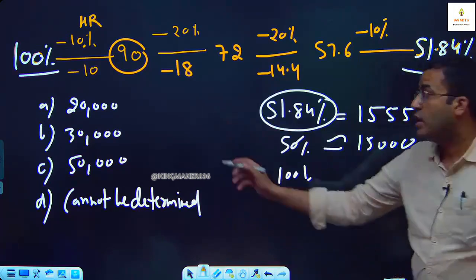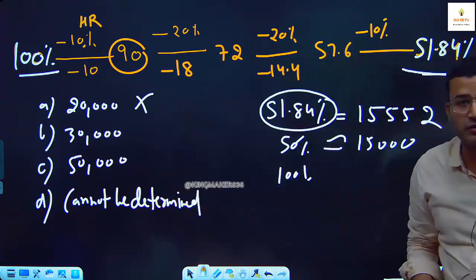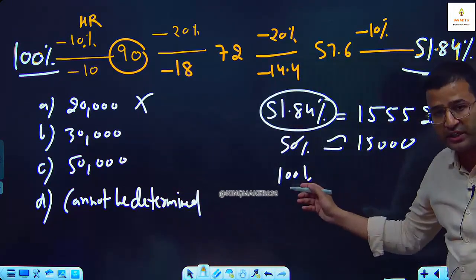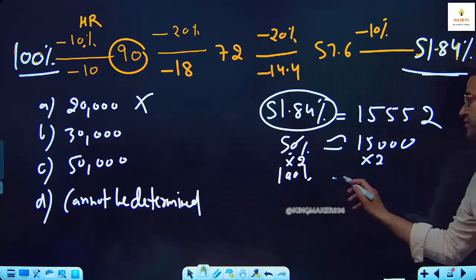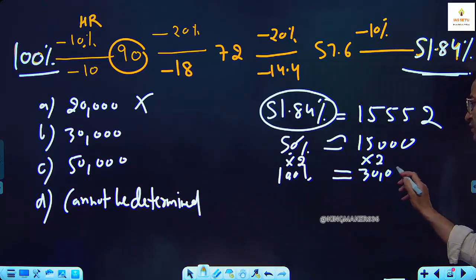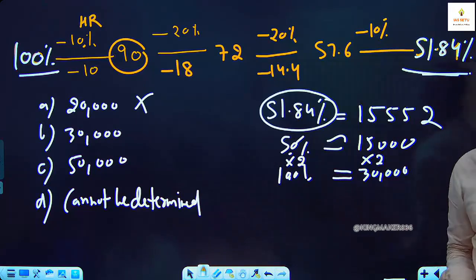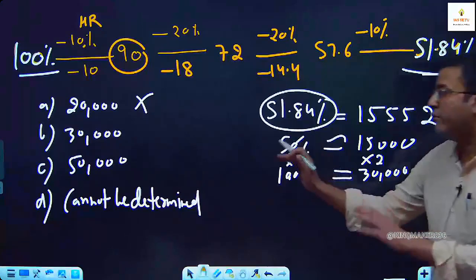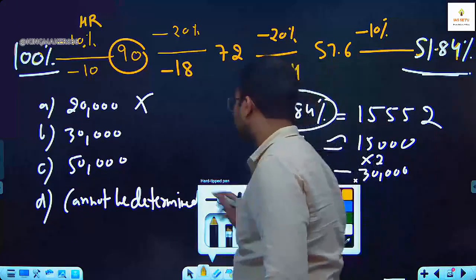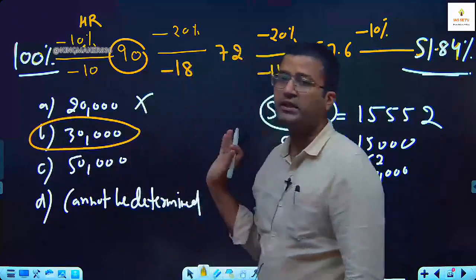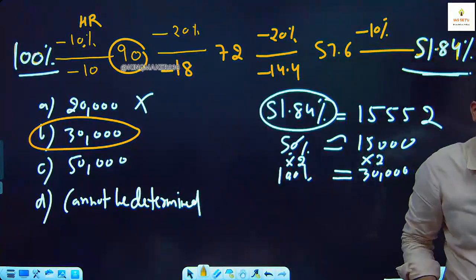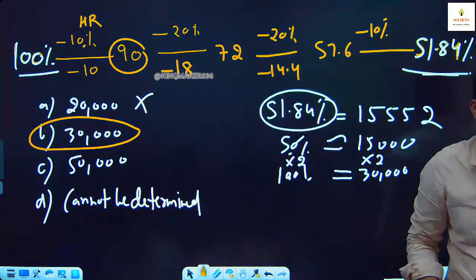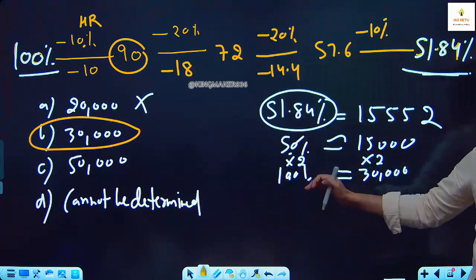If 50% of my salary is near to 15,000, tell me, can 100% be 20,000? No. Can 100% be 50,000? No. So it is nearly double. 50 से 100 क्या होगा? Double. So approximately it is double. So the best answer available is 30,000 or near to 30,000. So our correct answer for this question is 30,000, option B. Without doing exact calculation, we can solve this question. 30,000. This is called approximation.